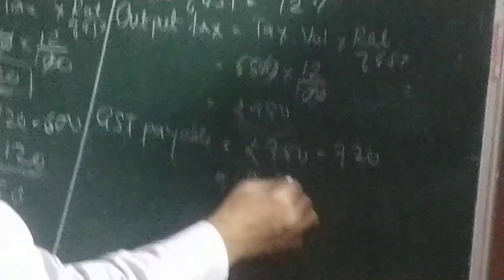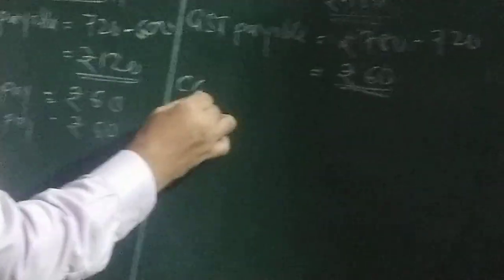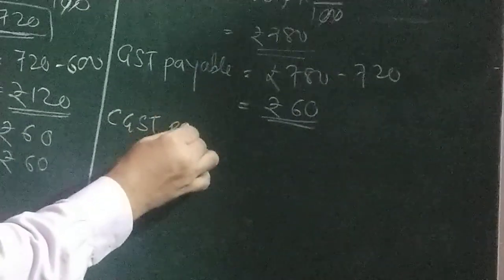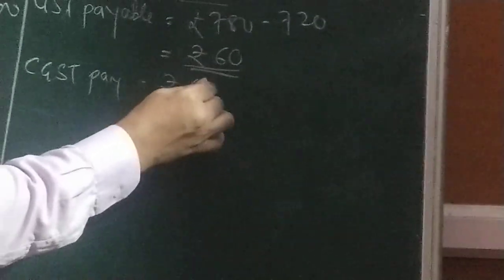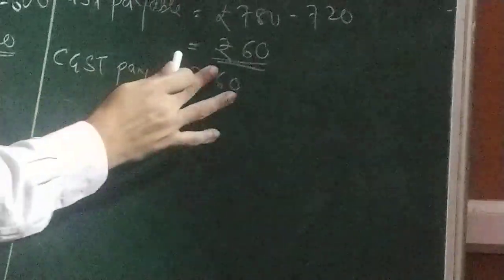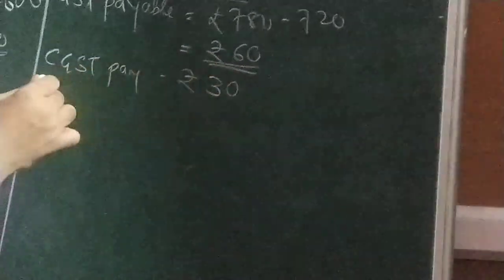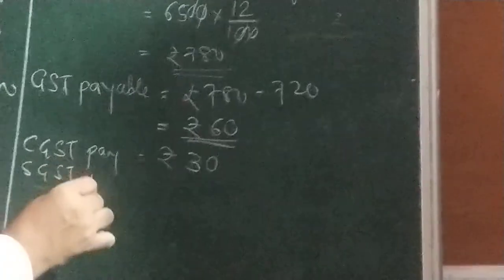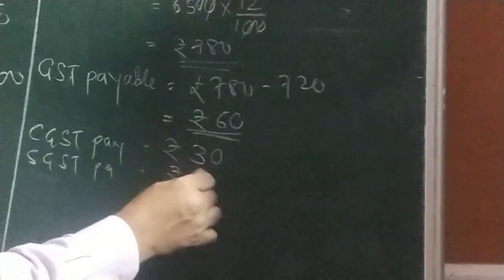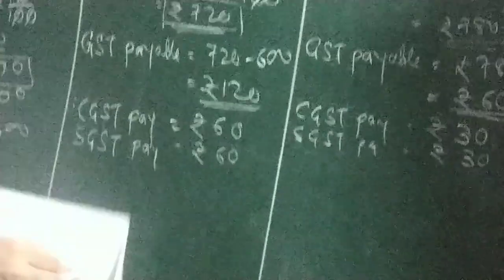So I cut 720 from here. It will become 60. Now CGST payable will become rupees 60, in two parts, so rupees 30, and SGST paid is equal to rupees 30. So this is the first question complete.